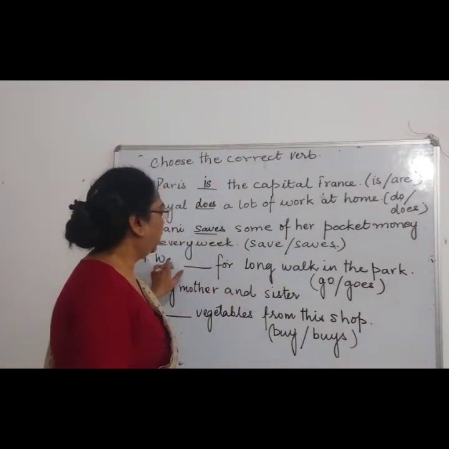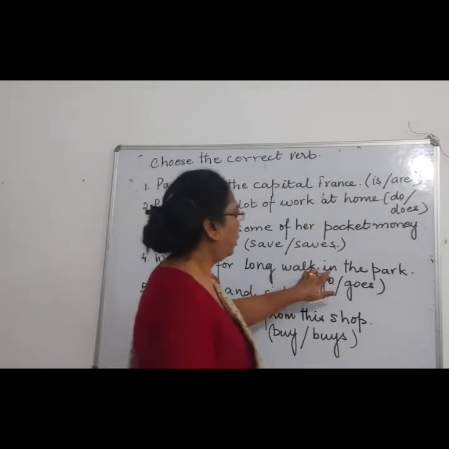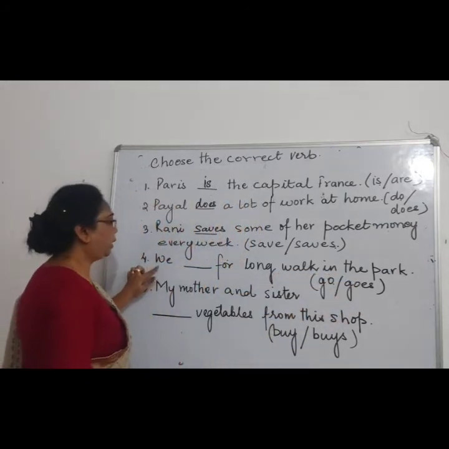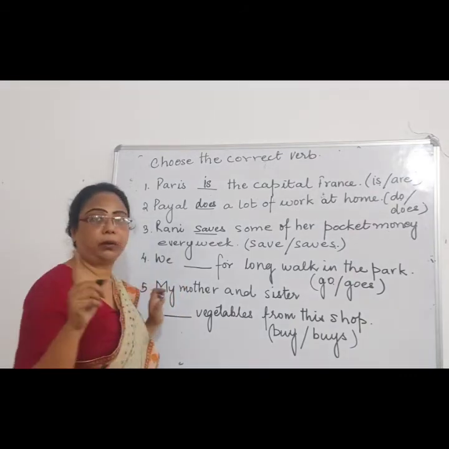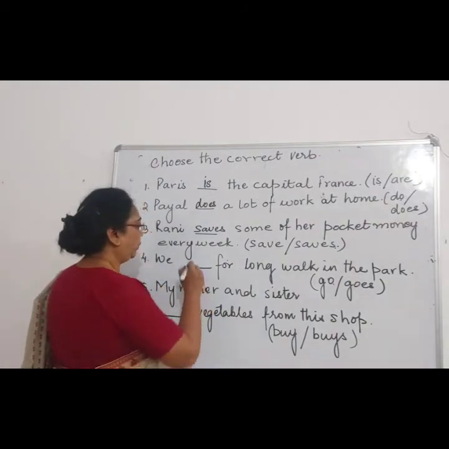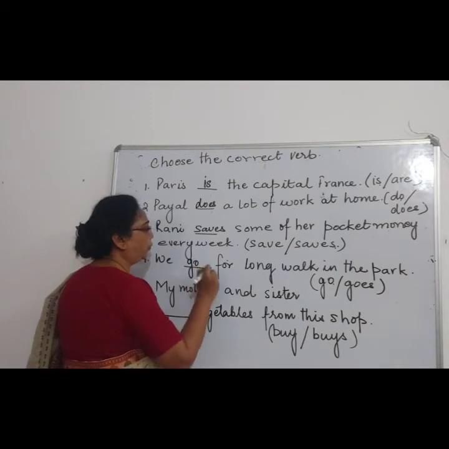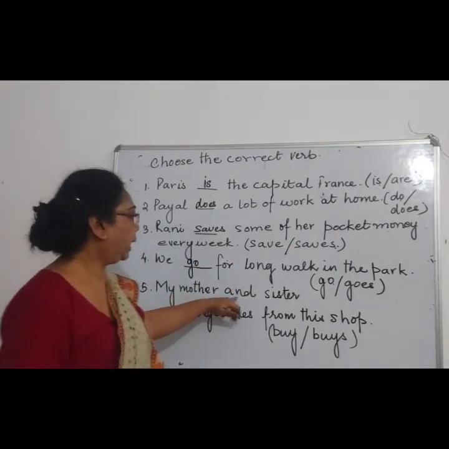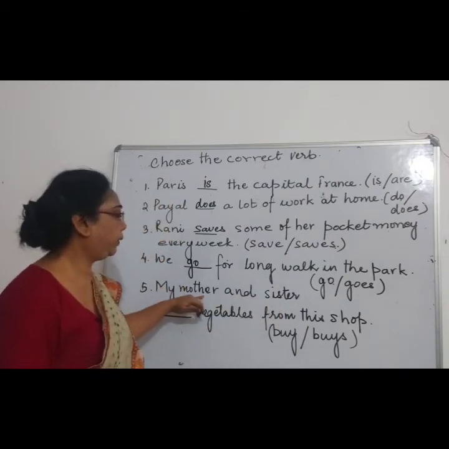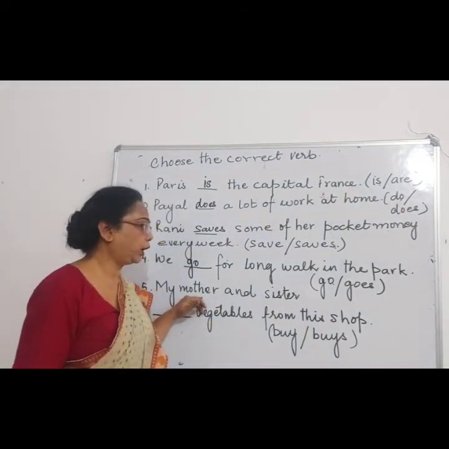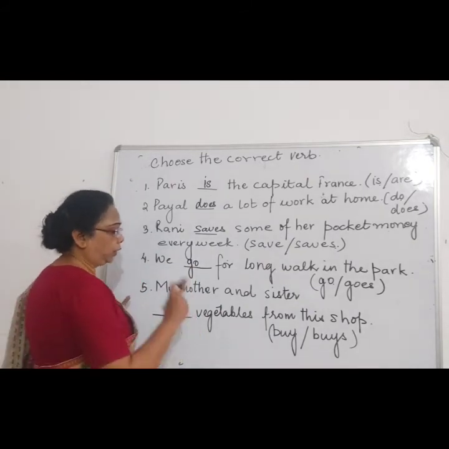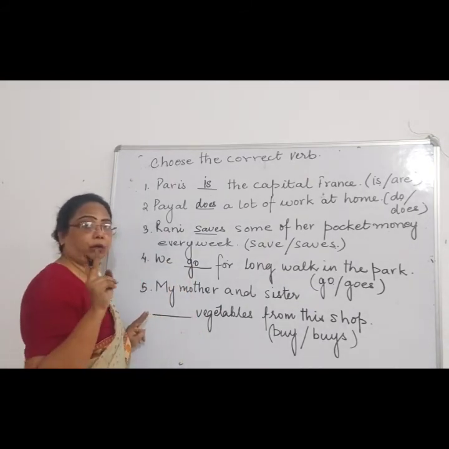Now, we dash for a long walk in the park. We is plural, so the verb will not change. So we will write here, we go for a long walk in the park. My mother and sister: in this sentence, they are talking about 2 persons, so it is plural, and the verb will not change according to the rule.